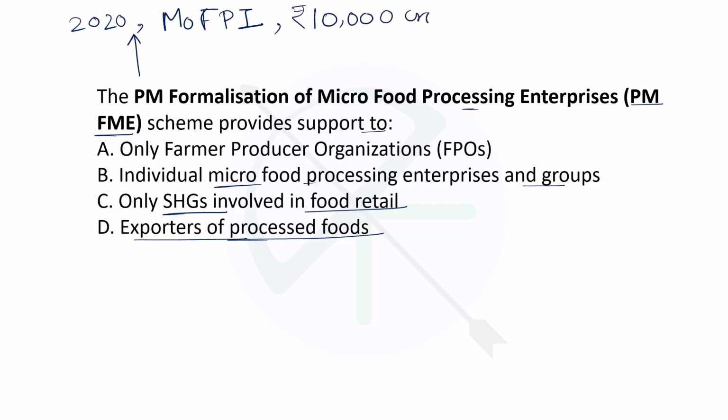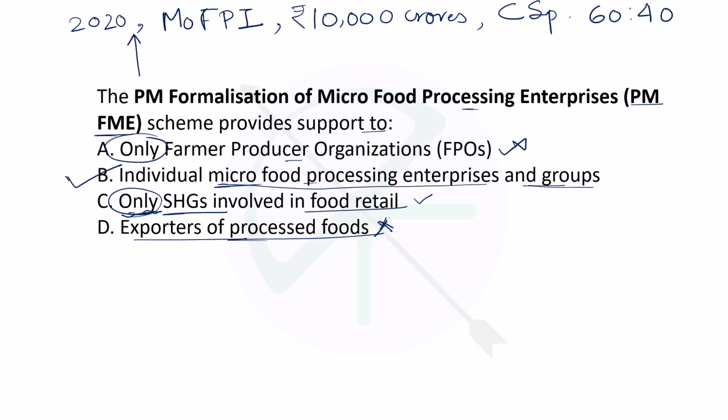The 10,000 crores budget outlay was there, and it is a centrally sponsored scheme, so the division ratio was 60-40, right? And another important thing is that it supports FPOs as well as SHGs. It is not involved in export of processed food, so this will not be correct. Only SHGs, this statement is wrong. Only FPOs, this statement is also wrong. Rather, it supports FPOs, SHGs as well as the micro food processing enterprises and groups.